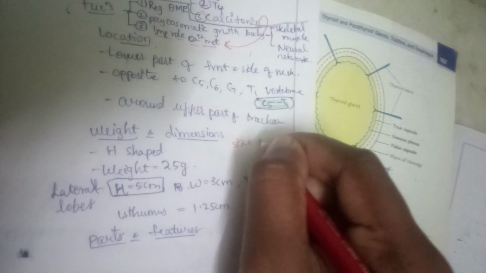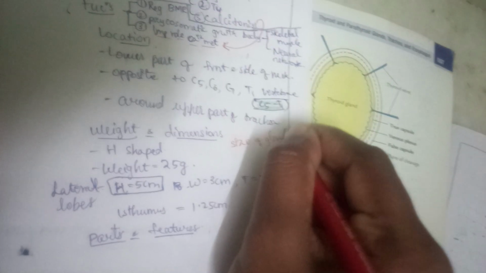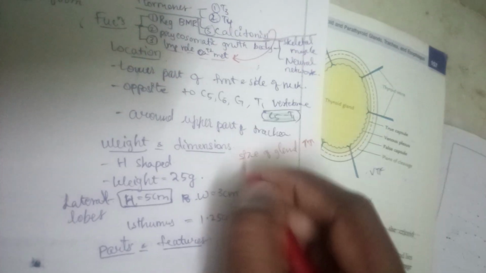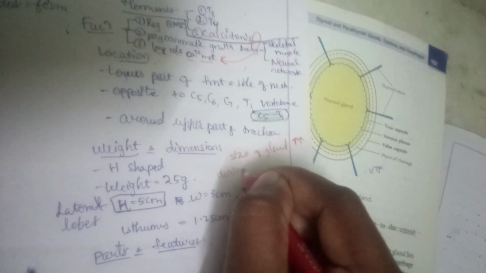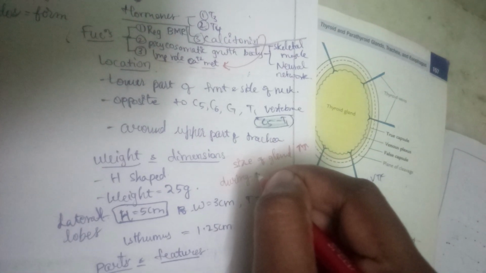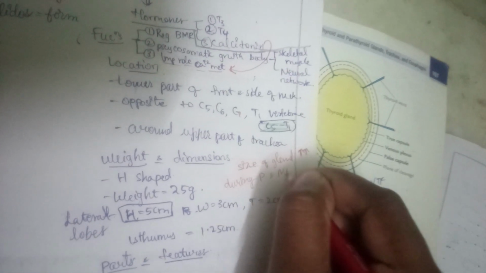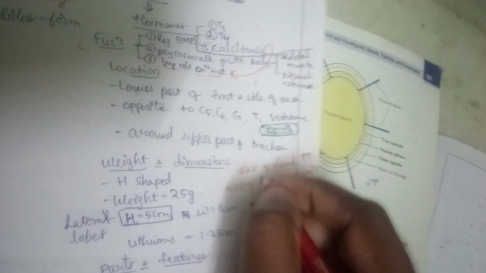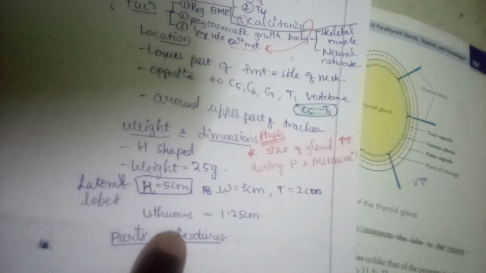So, and size of thyroid gland increases during pregnancy and menstruation. Okay, physiologically, not pathologically, but physiologically. Okay. Next, what is this lateral lobes and isthmus? Let us see. Okay.